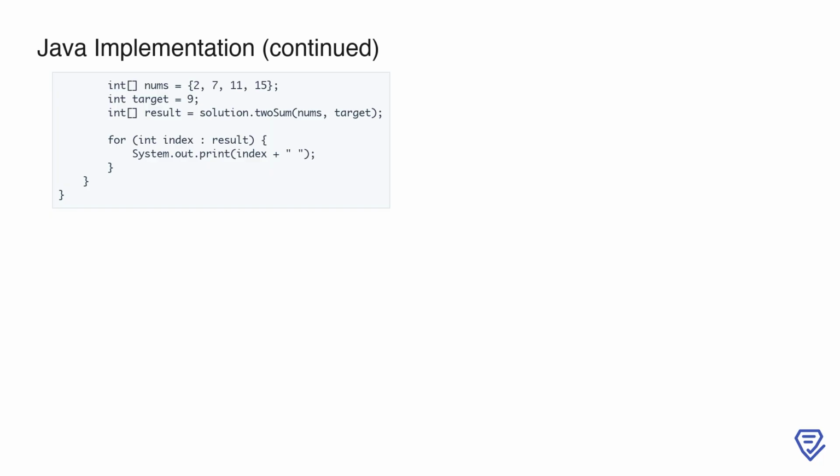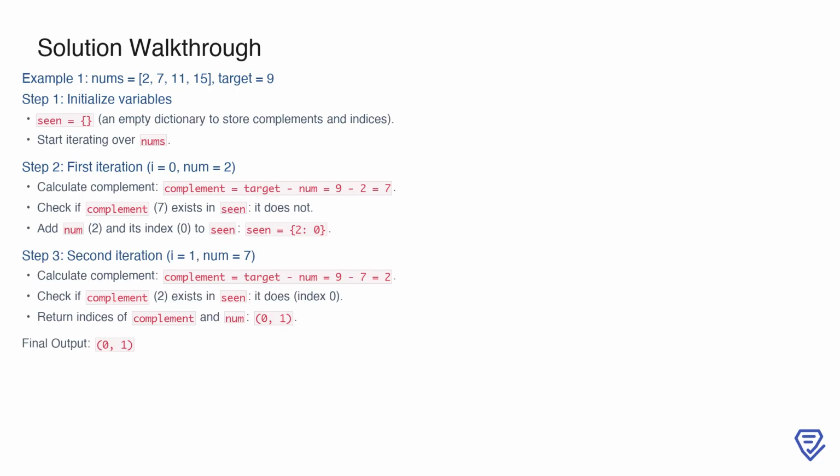The output will show the indices of the numbers that satisfy the condition, providing a complete illustration of how our implementation functions in practice. Here, we're working with the array nums containing the values 2, 7, 11, 15, and a target sum of 9. The first step is to initialize an empty dictionary called seen, which will help us track the numbers we've encountered and their indices. We then begin iterating through the array. On the first iteration, the current number is 2, and we calculate its complement as target minus num, which gives us 7. We check if this complement, 7, exists in the seen dictionary. Since seen is empty, it doesn't.